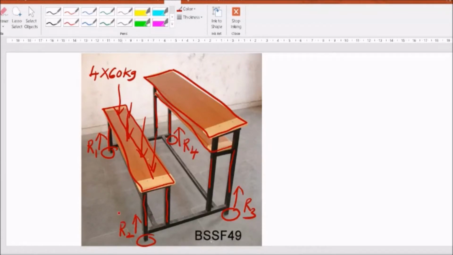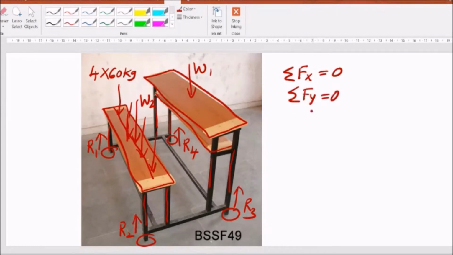And while calculating these reactions, I can also account for the weight of these parts also. So what is the condition that we use? We use the equilibrium condition. Summation of all the forces in one direction should be 0. Summation of all the forces in the other direction, maybe y direction, is 0. And if you want, you can take moment about a certain point to be 0. So all these are equilibrium conditions using which you can find out R1, R2, R3, R4. So when we do this analysis, we assume that these bodies are rigid.